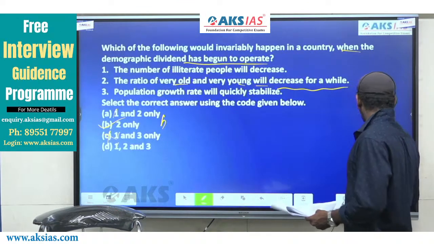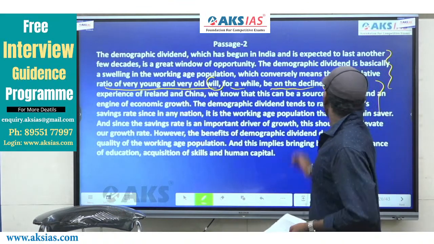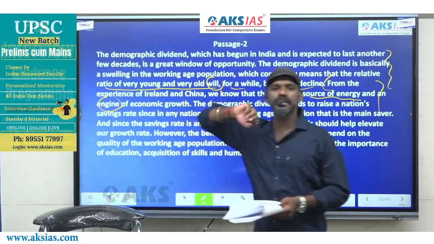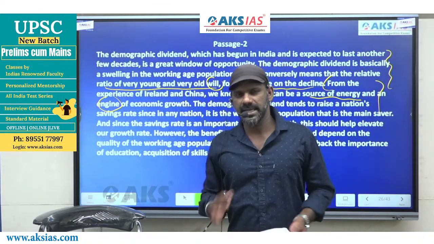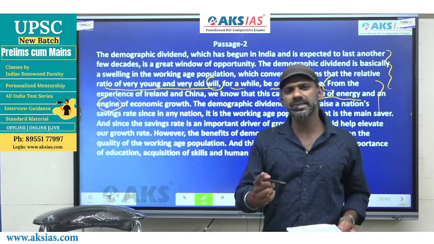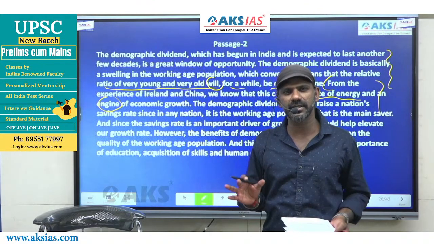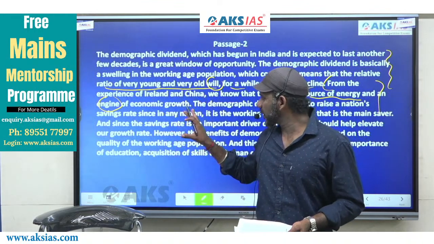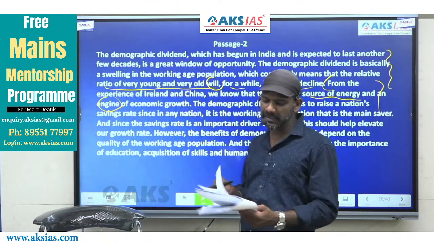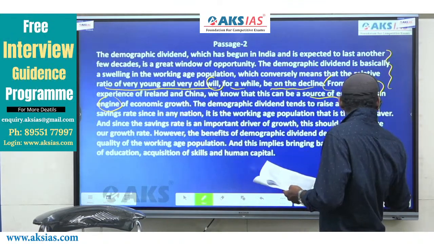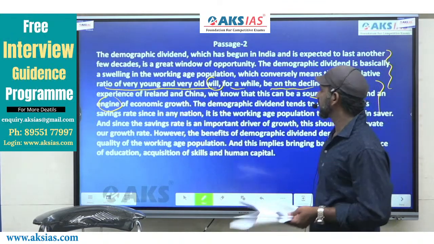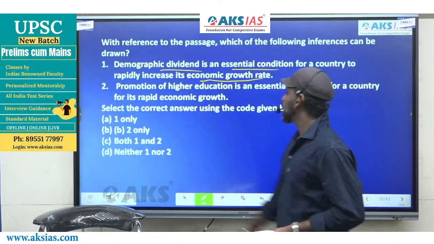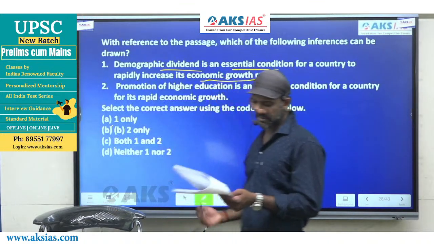The same thing is talked about in the passage as well. It is a source of energy and an engine of economic growth. Source of energy is okay. Engine of economic growth means essential condition or not an essential condition? Undoubtedly an essential part. It's an engine of economic growth. So demographic dividend is an engine of economic growth, means it is an essential condition for a country to increase its economic growth. So one is completely fine. One must be considered. Based on that, B and D are gone.